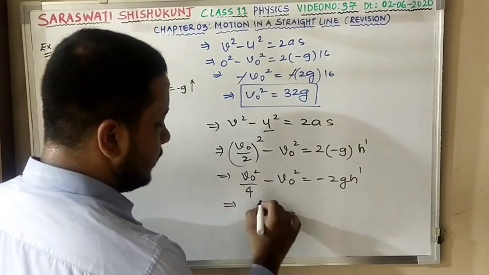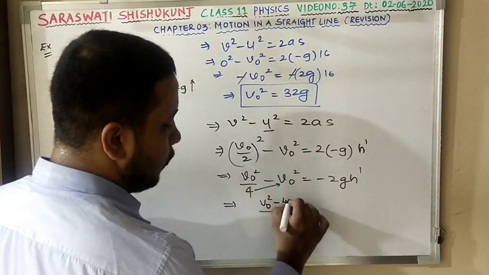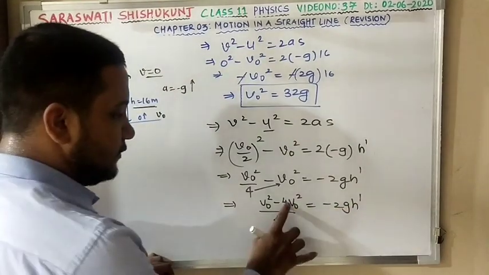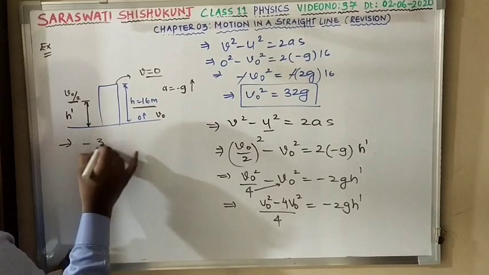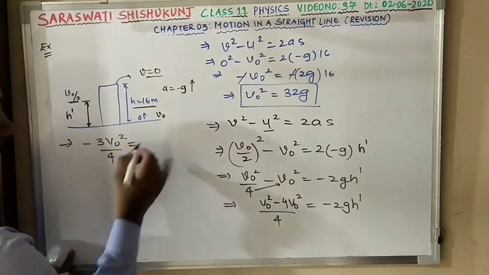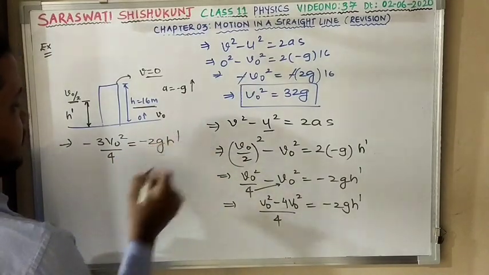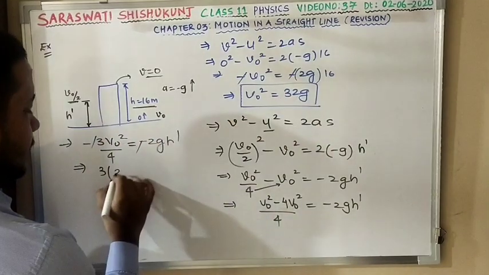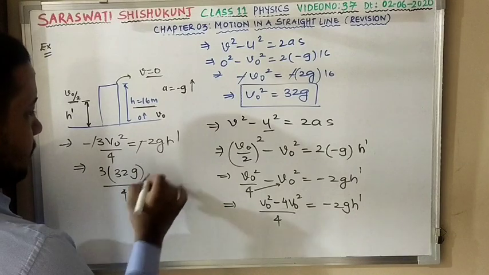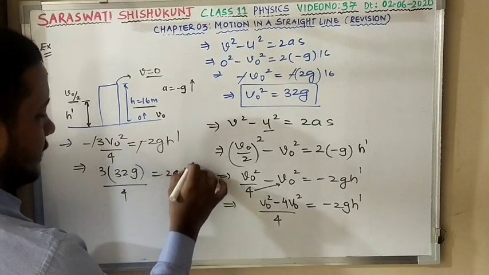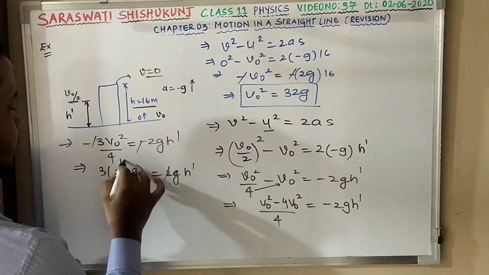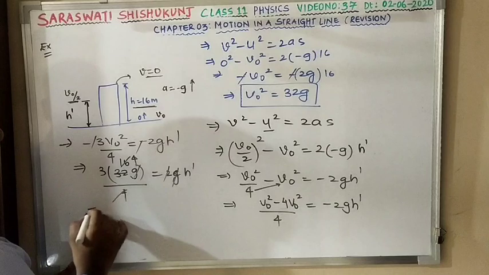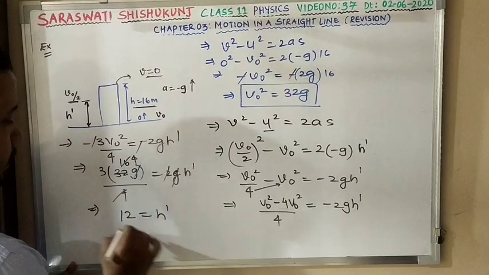If I take 4 LCM, v0 square minus 4 v0 square that is equal to minus 2g h dash. Minus 4 plus 1, that is minus 3 v0 square by 4, that is equal to minus 2g h dash. Cancel. What is v0 square? 32g by 4, 2g h dash. Now I can calculate. This is 16, this is 4. G cancelled. So my answer is how much? 12, that is equal to h dash.